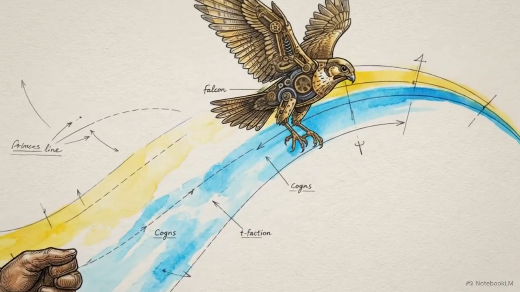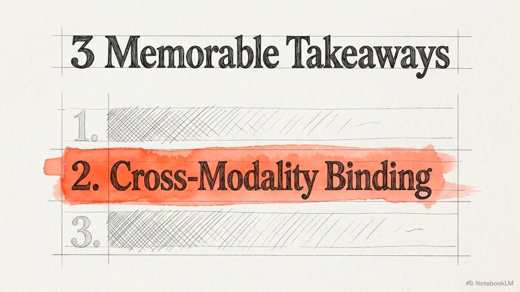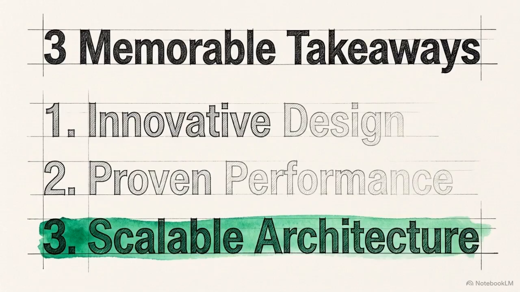To review the mechanics of the system, first, the 3D causal VAE compresses video space and time efficiently without breaking the arrow of causality. Second, the expert adaptive layer norm binds text embeddings to video latents to solve modality misalignment. Third, progressive training scales these architectures to massive outputs without stalling convergence.